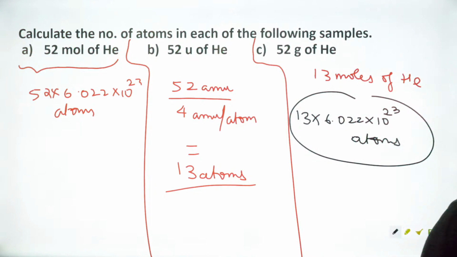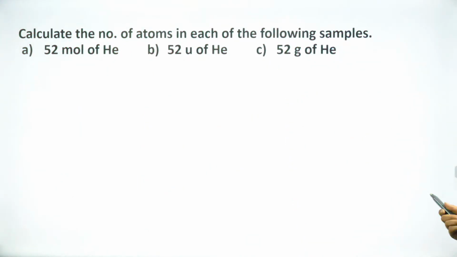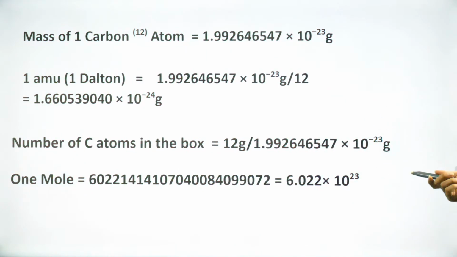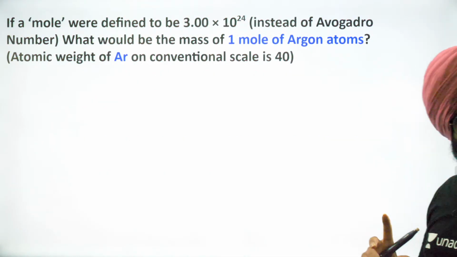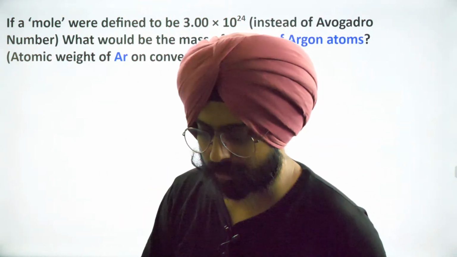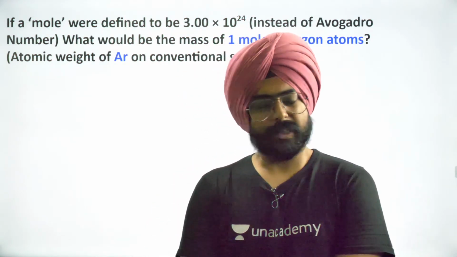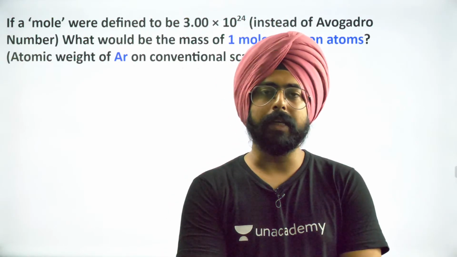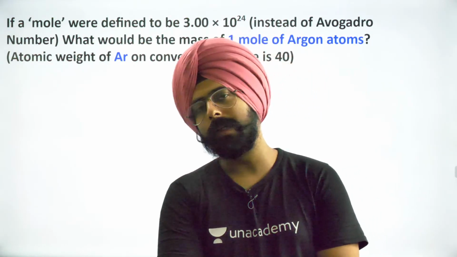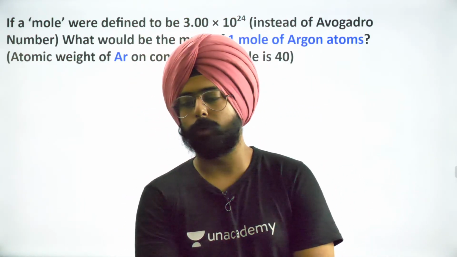Chalo ji, ye bhi ho gaya. Very simple. Done. We shall move on. ये अपन ने कर ही लिया. Just a reminder for you that this is what you have written down earlier. Now, let us do some more interesting questions. Some more interesting questions we'll do, and we'll wrap up the class today. Next class on Monday, we'll do some more questions, and then we'll look a little bit into stoichiometry as well.